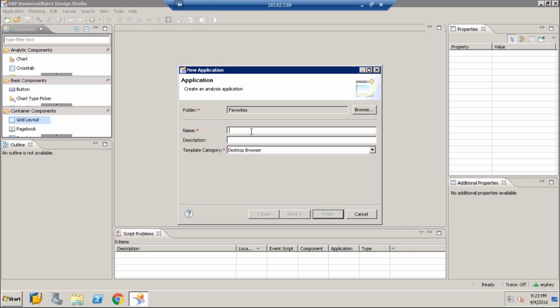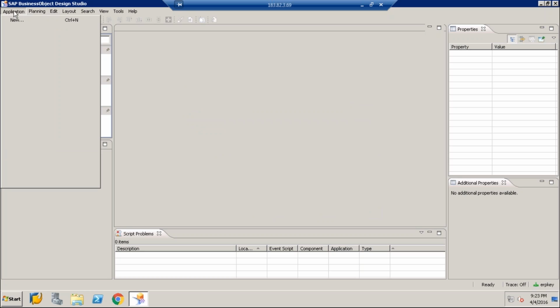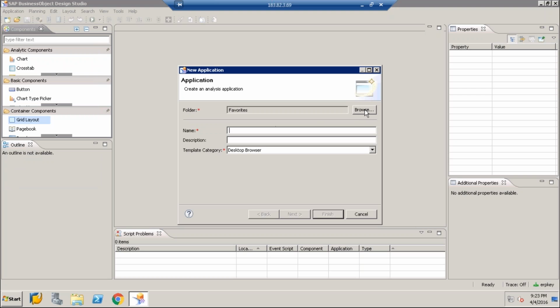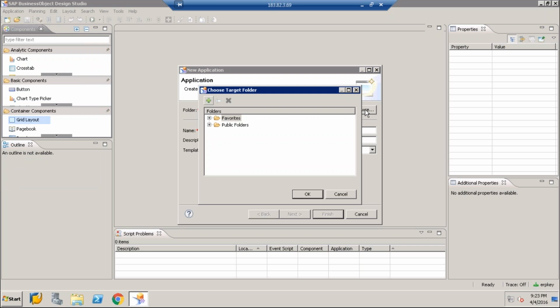So to create a new application, you can click on Application, then click New, Create New, and select the folder where you want to save the application. You can browse to the particular folder, so for example, you want to save our dashboard analysis application here.